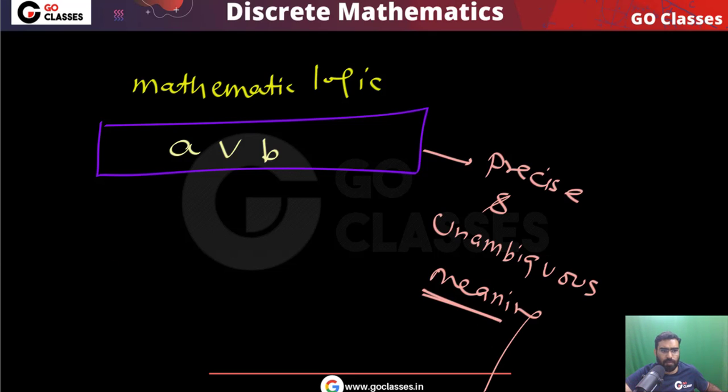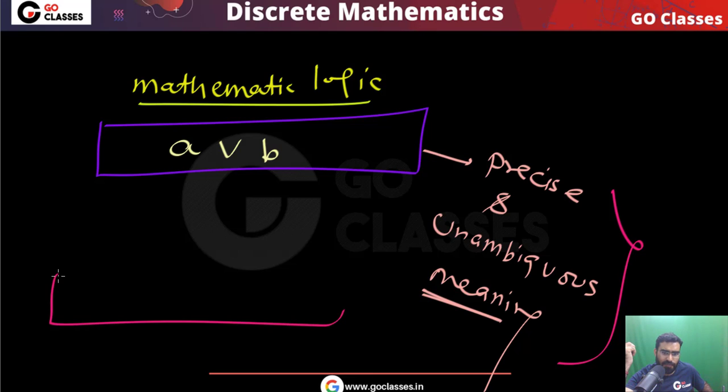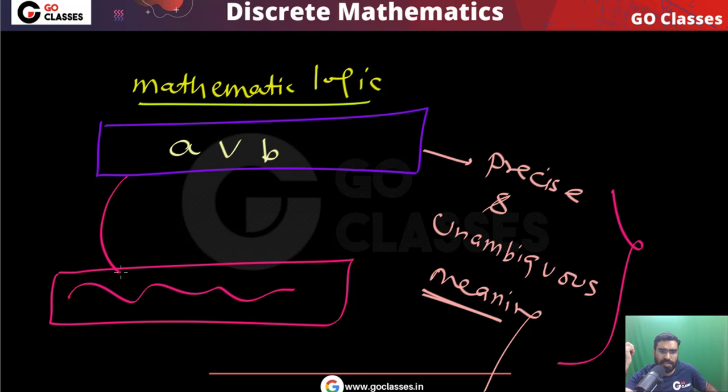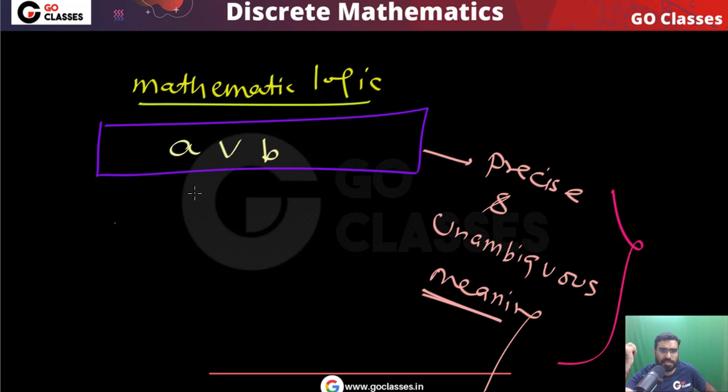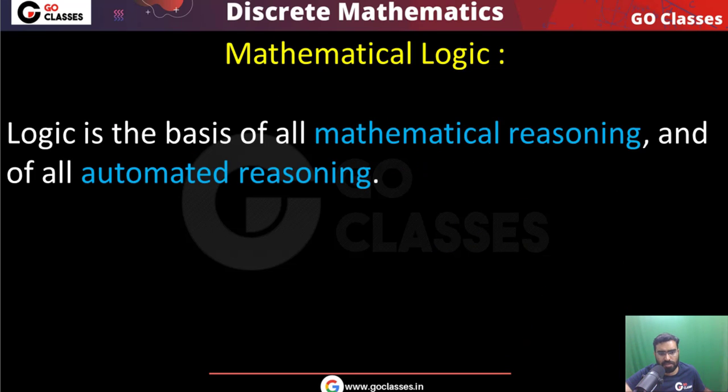Okay, so this is the point: mathematical logic gives precise, unambiguous meaning to mathematical statements. If you have a mathematical statement in the English language, you can convert it into a mathematical logic expression, and this expression is unambiguous. It gives the precise, unambiguous meaning to the mathematical statement, to the mathematical theorems. So this is the final conclusion.